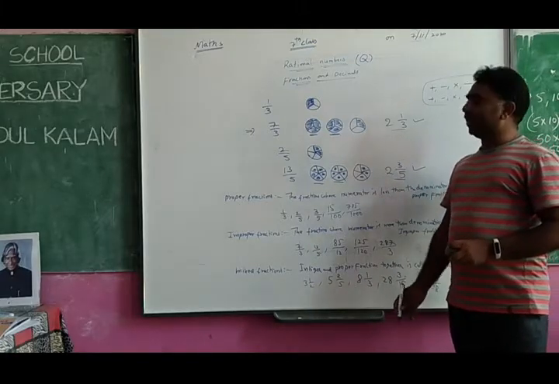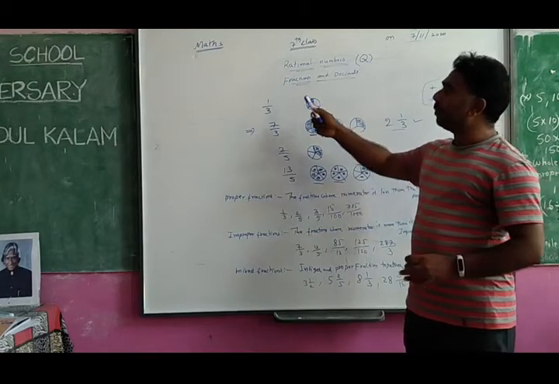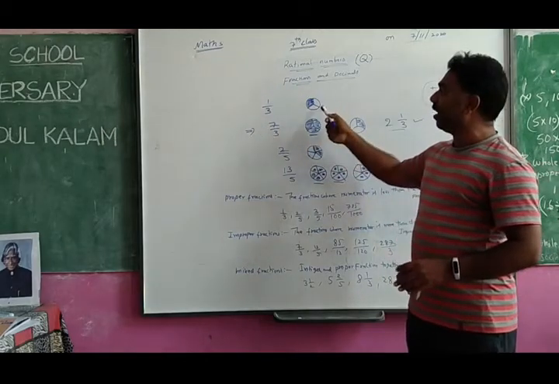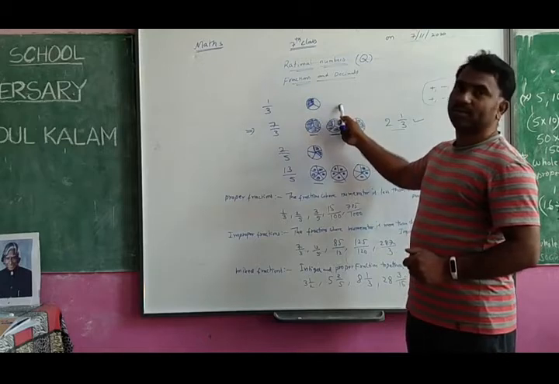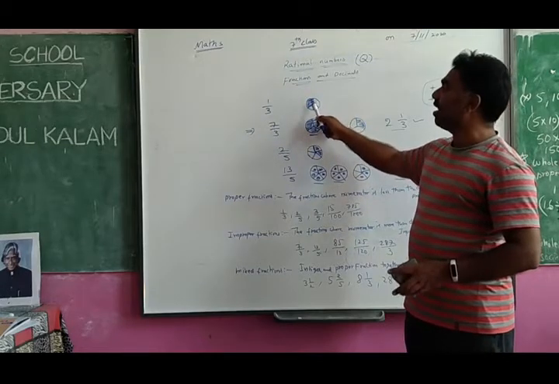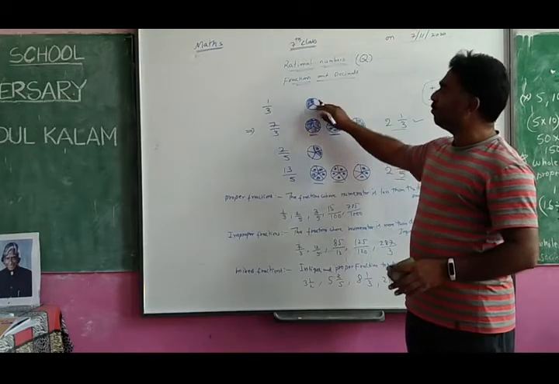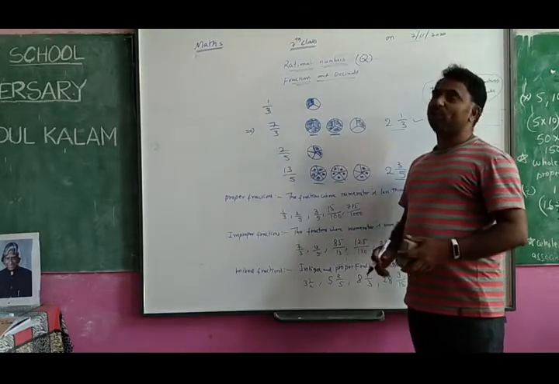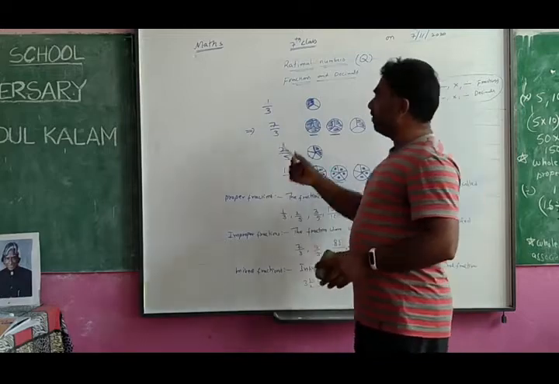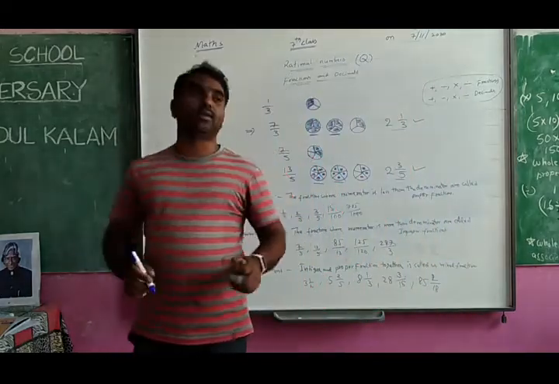So proper fractions are less than one only, not more than one, because more than one object you can't take. That's why proper fractions are always in between 0 and 1.